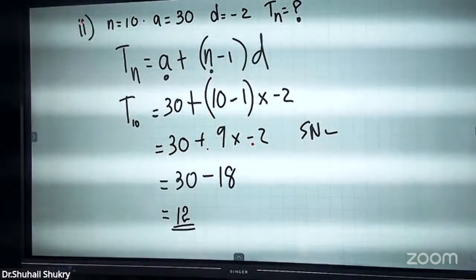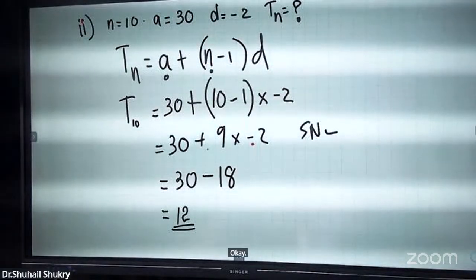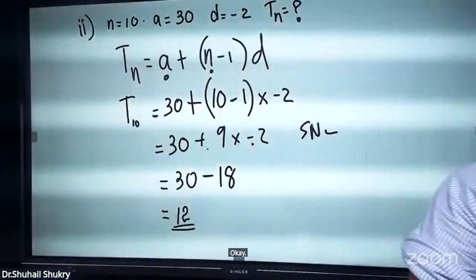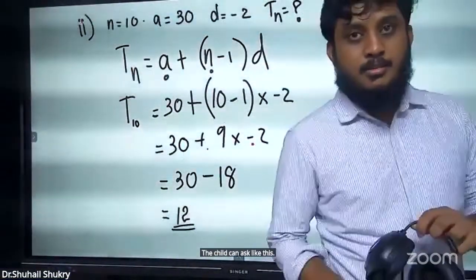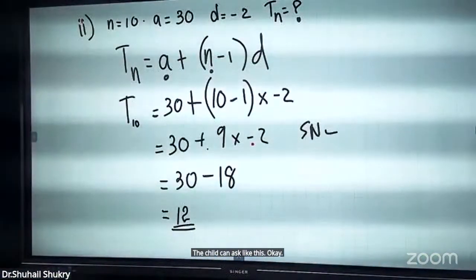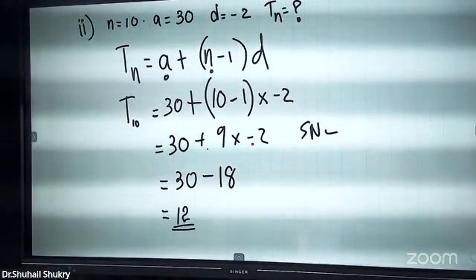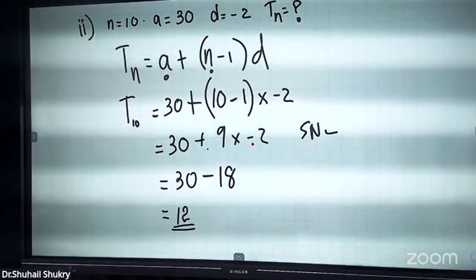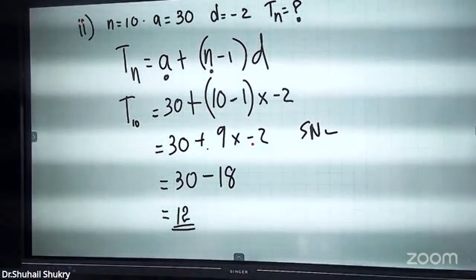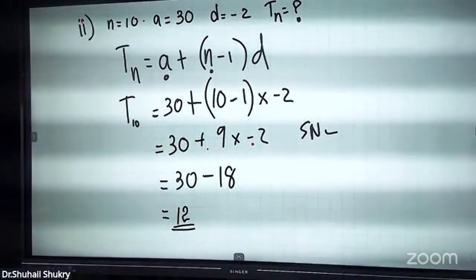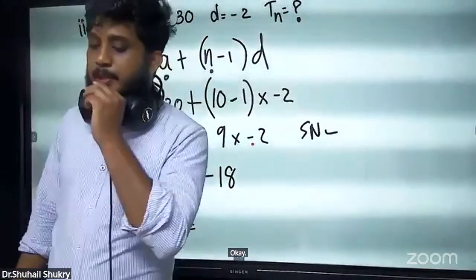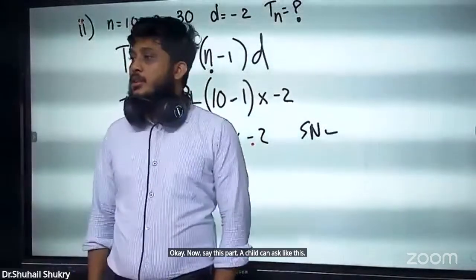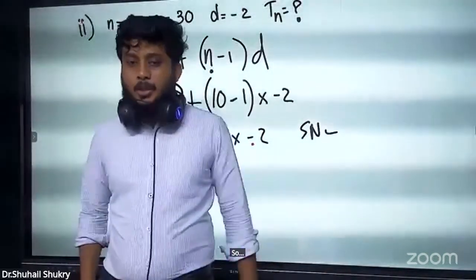Okay. A child can ask like this. Now say this part. A child can ask like this: can't we do it like this?